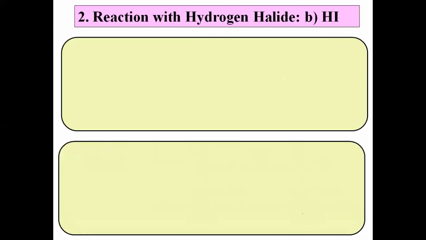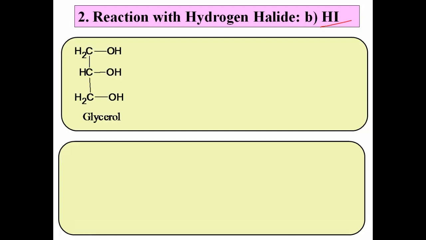Now let us see one more example. Hydrogen iodide. Comparatively, HI is more reactive than HCl, and therefore it reacts with glycerol in a different manner, and therefore we will see how HI reacts with glycerol. This is a very interesting reaction.